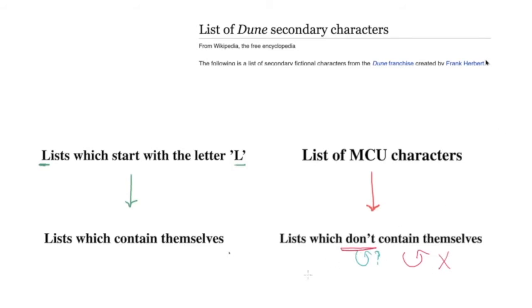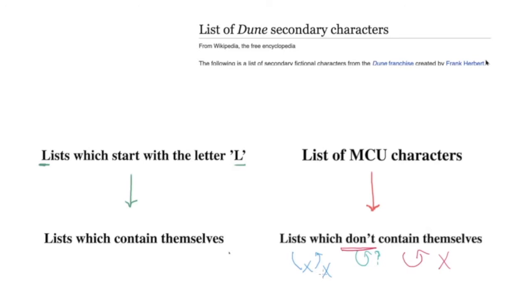But on the other hand, if it didn't list itself, then it would also be a mistake, because in that case, it would be missing a really important entry. It would be missing itself. And if we impose the fictitious rule that these Wikipedia lists have to contain all and every article which falls into this category, then this would be making a mistake, right? Because it's leaving a particular entry out. So we're in a paradox. We're in a damned if you do and damned if you don't situation.